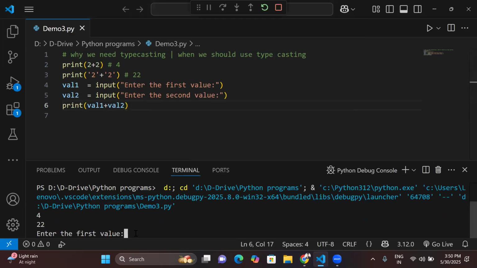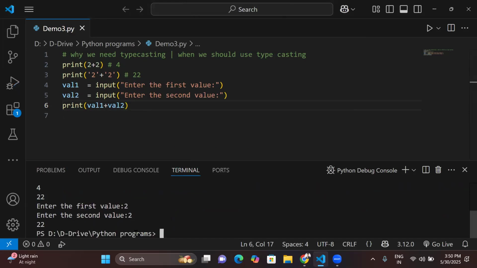Okay, then it is asking for the value. So we are just entering 2 and 2, and you are getting 22 again. What is happening is that this input function by default accepts all values in the string format. So it is accepting them by default as strings. You have to convert it into an integer.